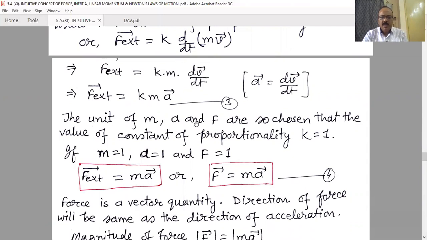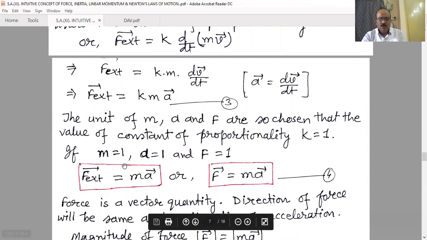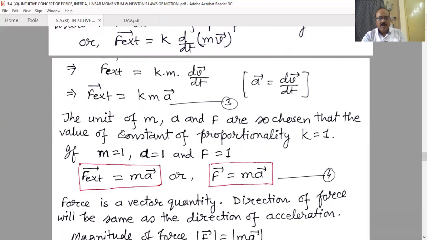The units of m, a, and F are so chosen that the value of the constant of proportionality K is equal to 1. The very popular, well-known formula is F equals m into a, but initially there is a K, and we choose the unit of force in such a way that K is always 1. How is it possible? The units of m, a, and F are chosen so that K will be 1.